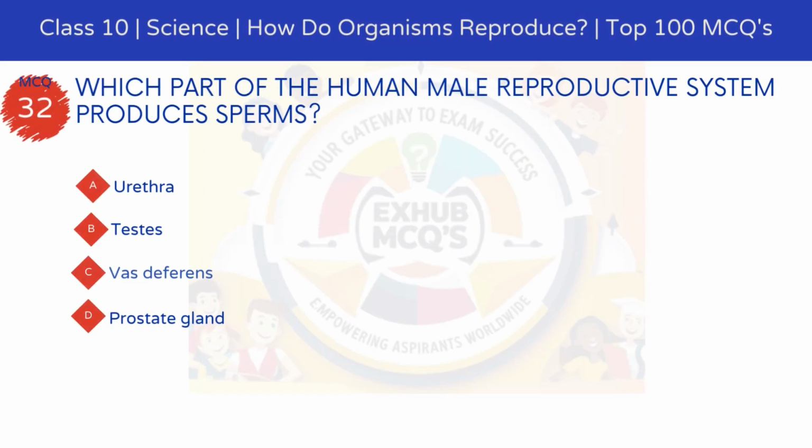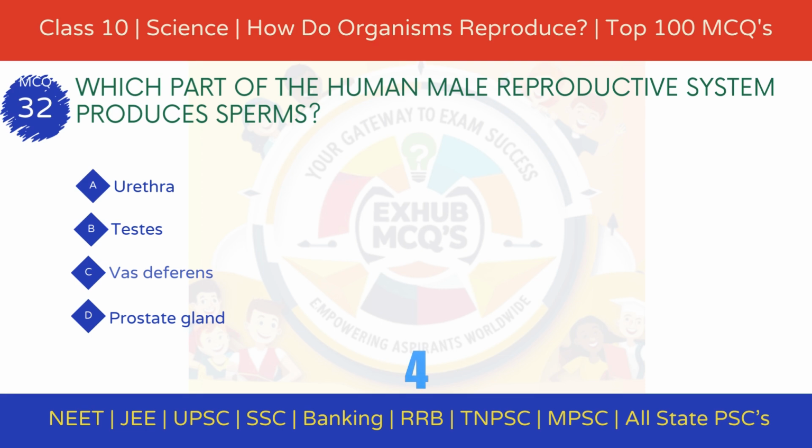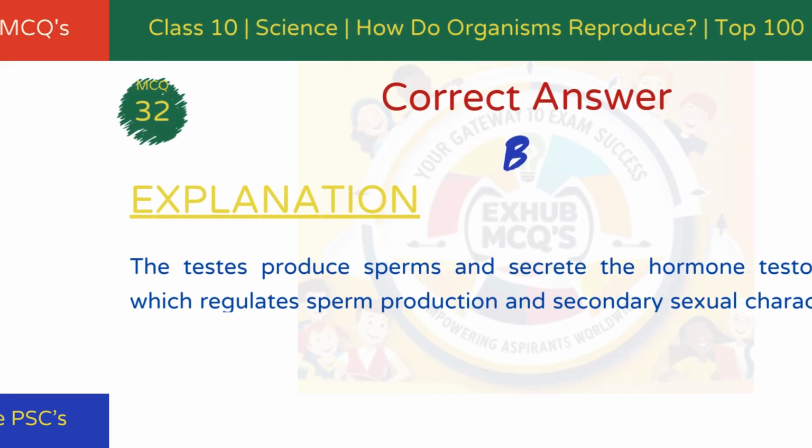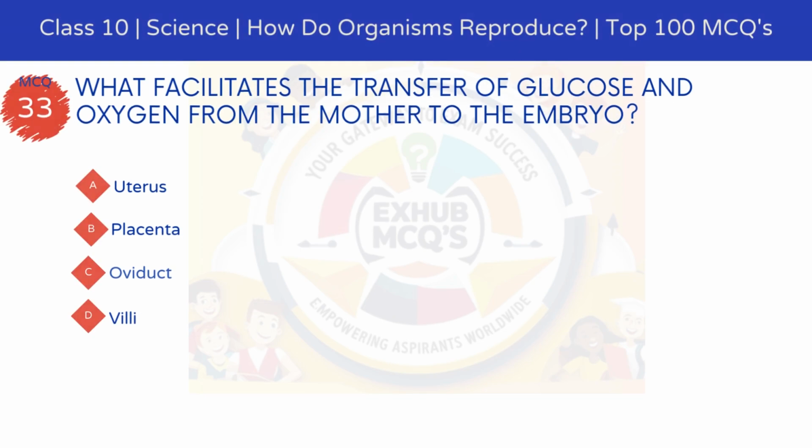Which part of the human male reproductive system produces sperms? Option A, urethra. Option B, testes. Option C, vas deferens. Option D, prostate gland. The correct answer is option B, testes. Explanation: the testes produce sperms and secrete the hormone testosterone, which regulates sperm production and secondary sexual characteristics in males.